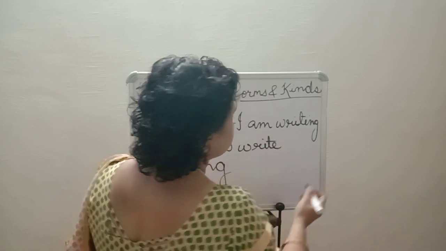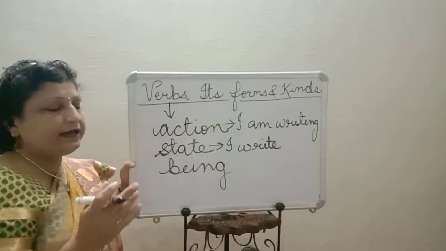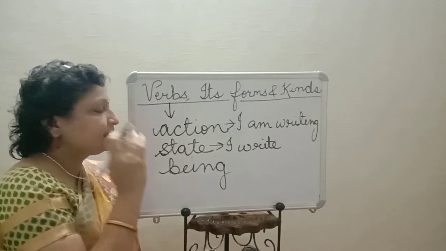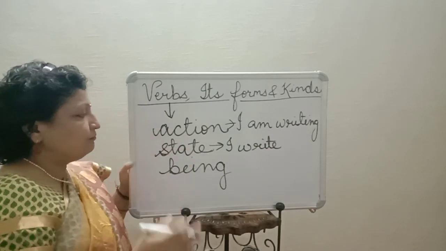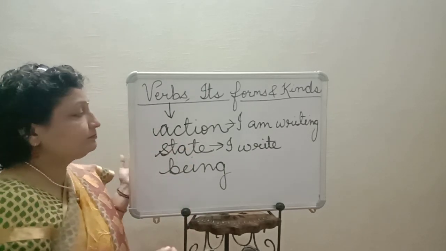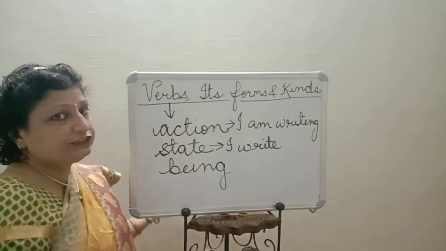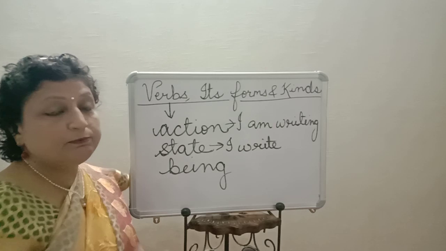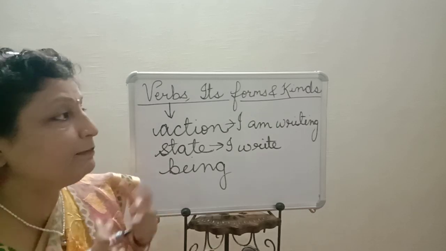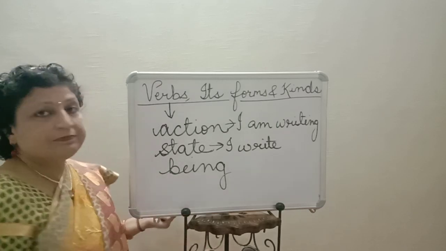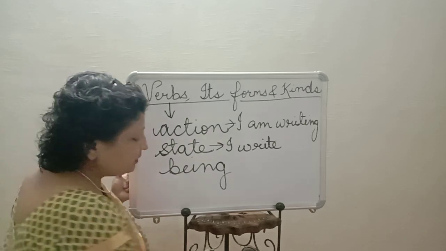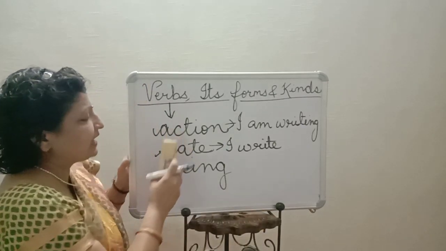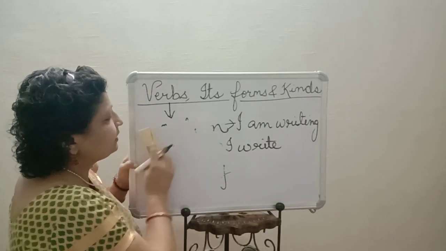I sleep. I can sleep. I am sleeping. This is telling about the state, the condition. In what condition I am right now. I sleep. I write. Being: now, being, what am I? I am a girl. I am a boy. So we see that it tells about the action, state and being.